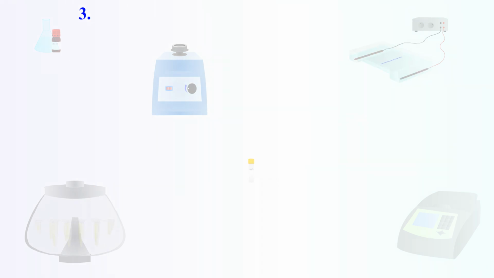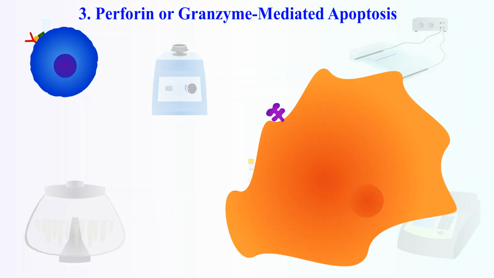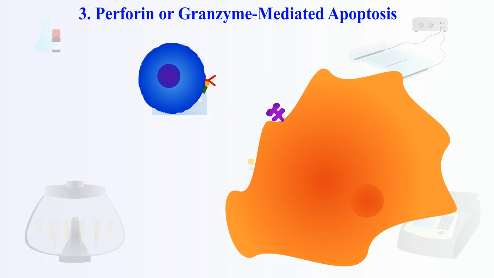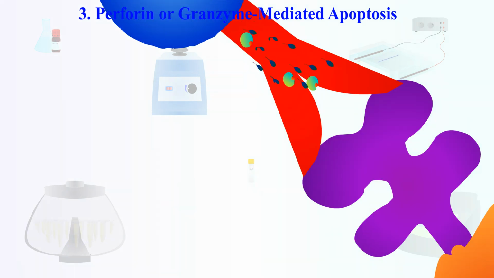3. Perforin, or granzyme-mediated apoptosis. It is also known as immune cell-mediated apoptosis. The process starts with cytotoxic T cells or natural killer cells recognizing infected or cancerous cells via MHC-1 presentation or stress ligands. They will form an immunological synapse with the target cells and release cytotoxic granules that contain perforin and granzymes into the immune synapse.